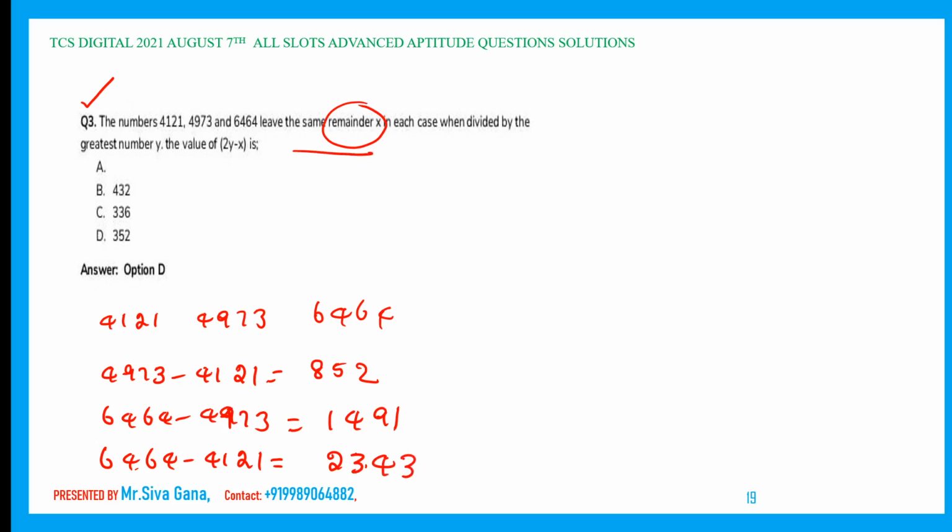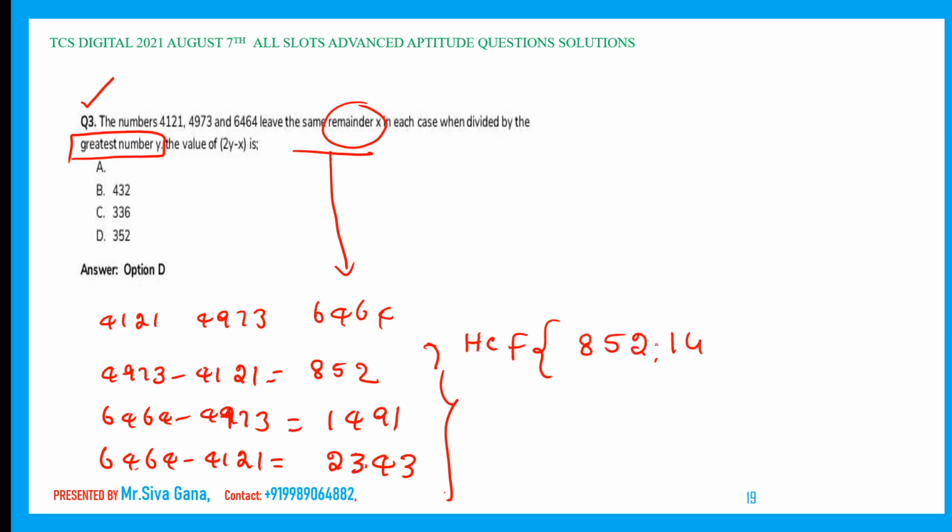Leaving the same remainder, you have to calculate the differences. Now the next step is HCF, and that greatest number is obtained by taking the HCF of these differences: 852, 1491, 2343.